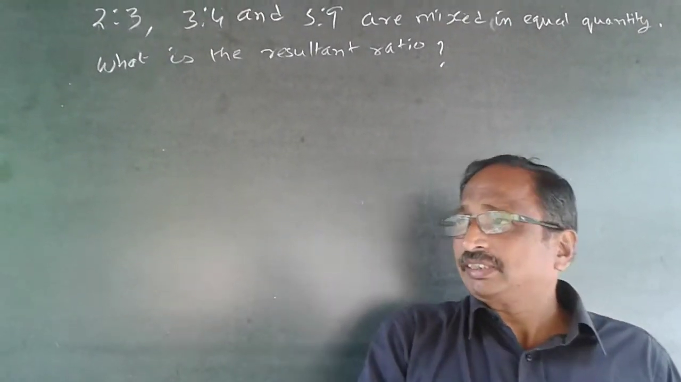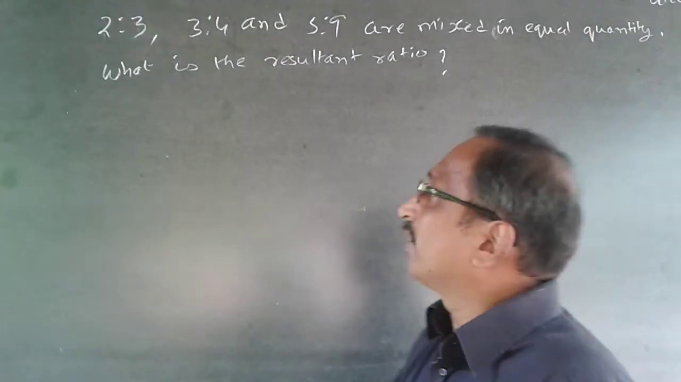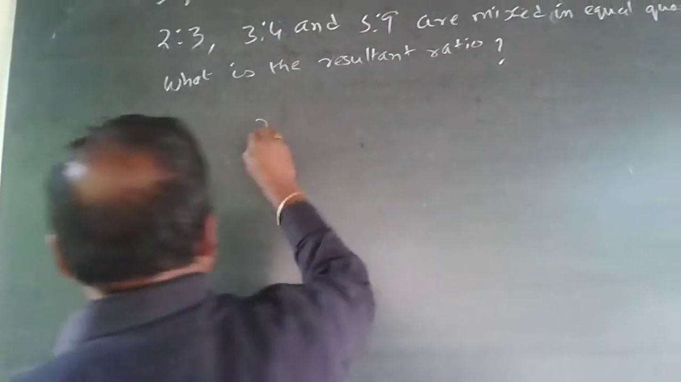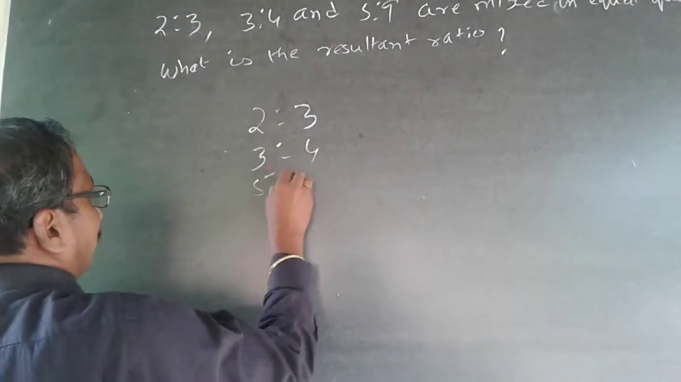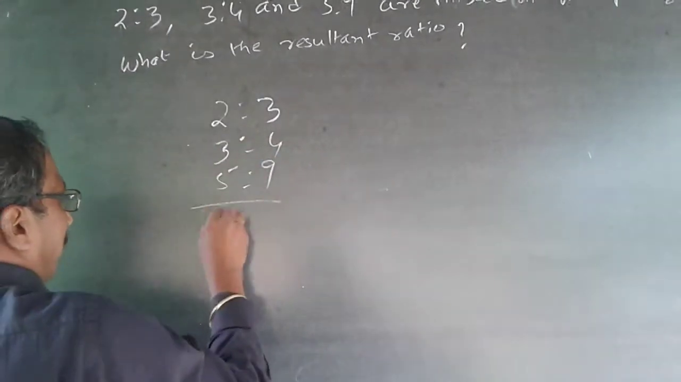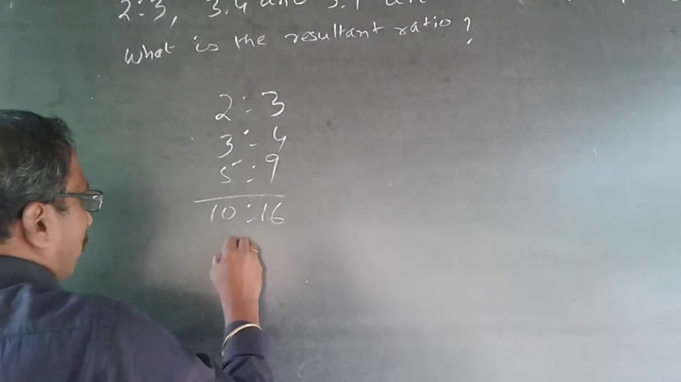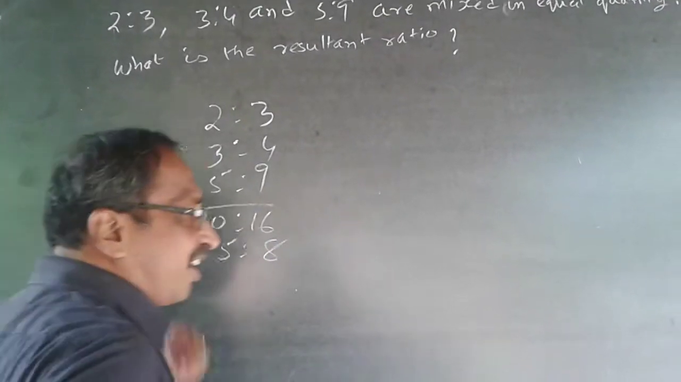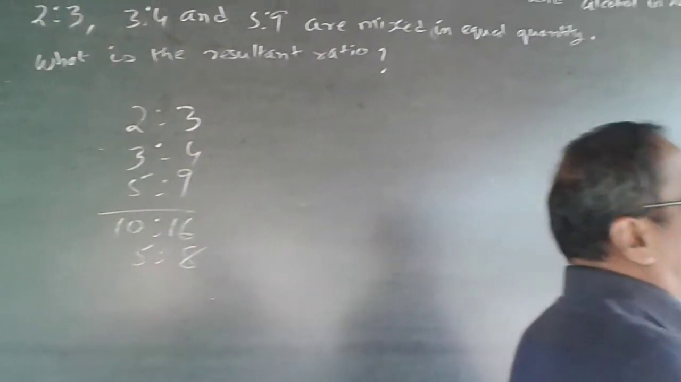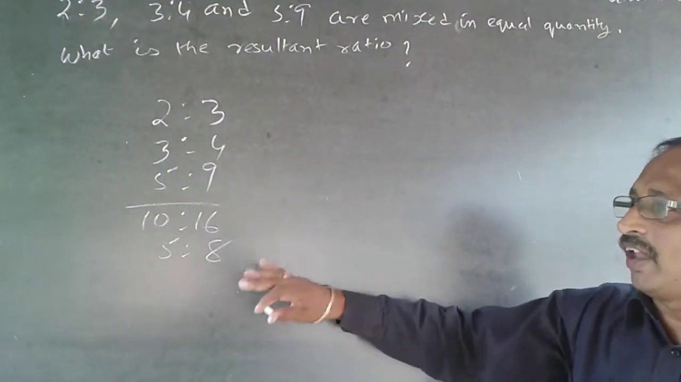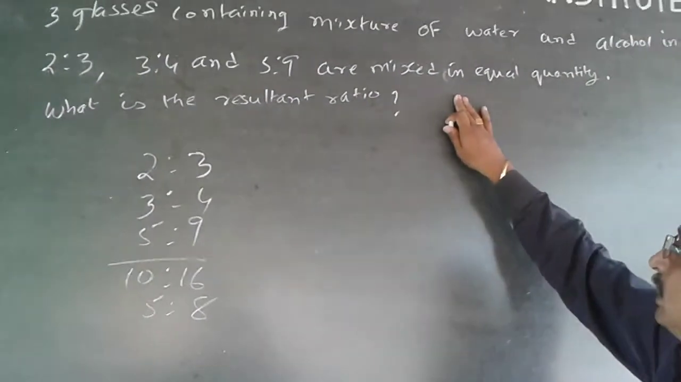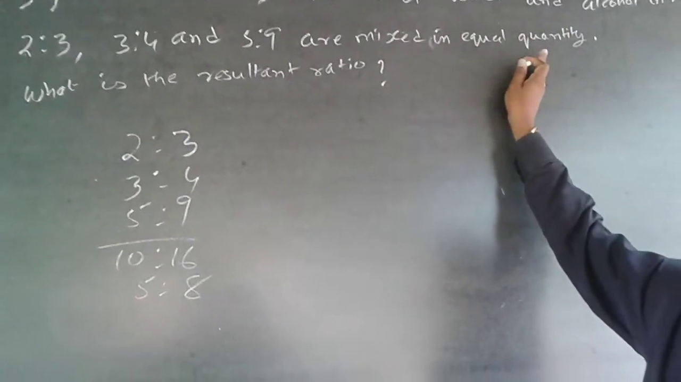Now, some of the students give the answer like this. They add 2:3, 3:4 and 5:9. When I add this, it will be 10:16 or 5:8. Many of the students give the answer as 5:8. It cannot be 5:8. Whenever they are mixing, it is specifically mentioned that it is only in equal quantity.